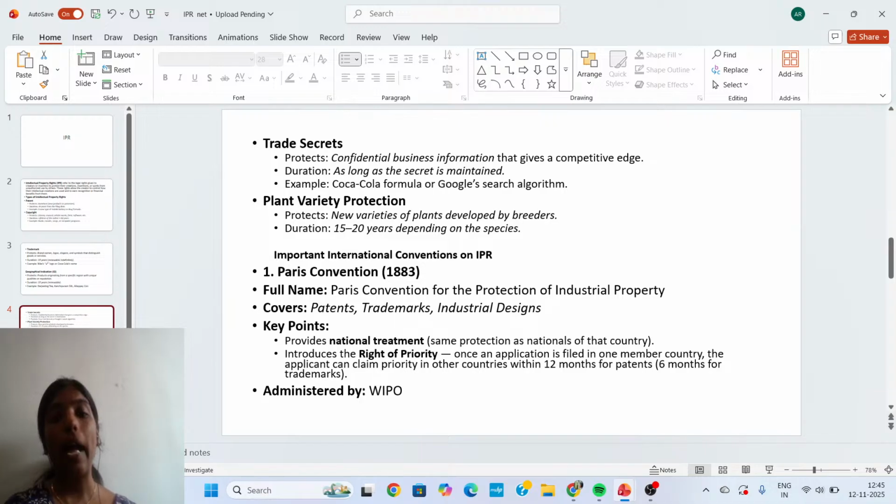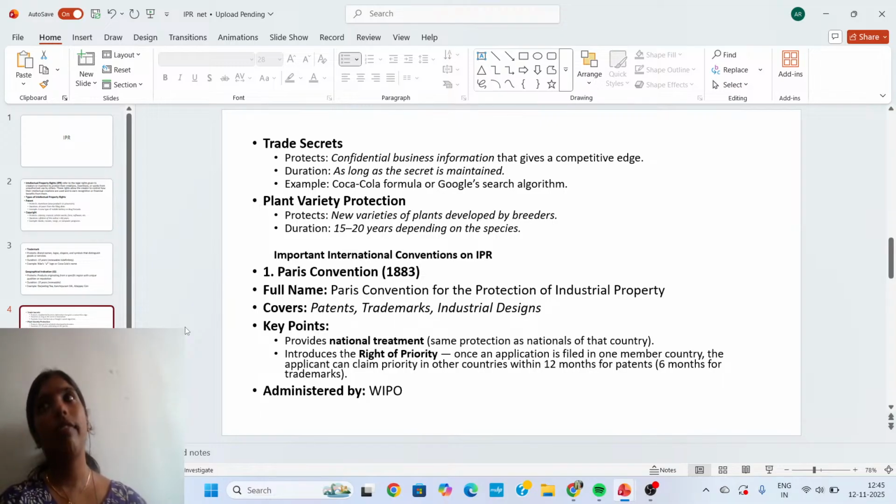First one is the Paris Convention, which happened in 1883. That convention's full name is the Paris Convention for the Protection of Industrial Property.